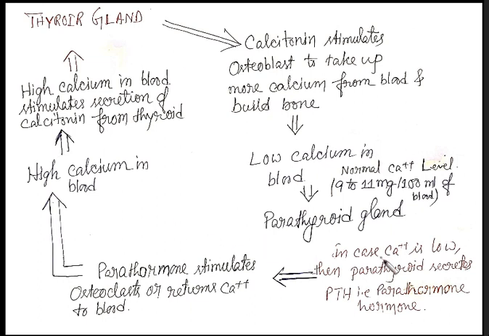Then parathormone gland will come in action. Okay, and what it will do? It will secrete the PTH, that is parathormone hormone. Okay, and then the parathormone hormone, what it will do? The parathormone hormone will stimulate the osteoclast cells. Okay, so osteoclast cells, not in the first case, it is in the second case, to return the calcium ion in the blood.